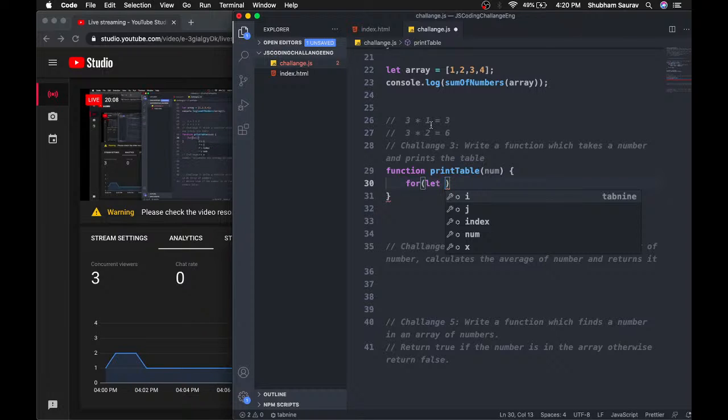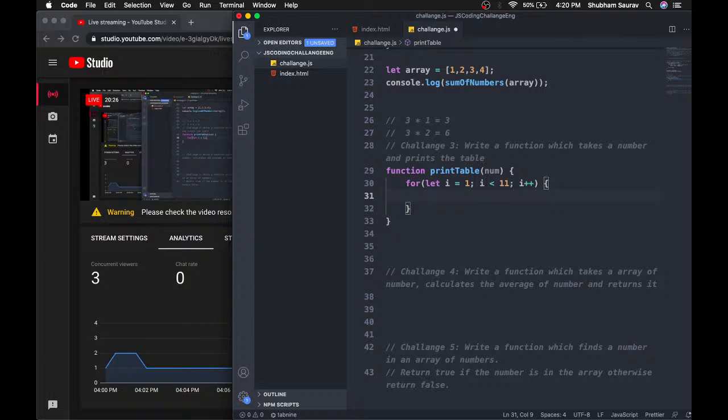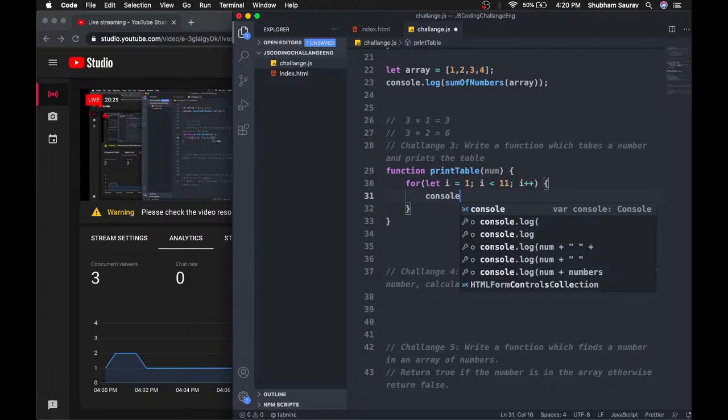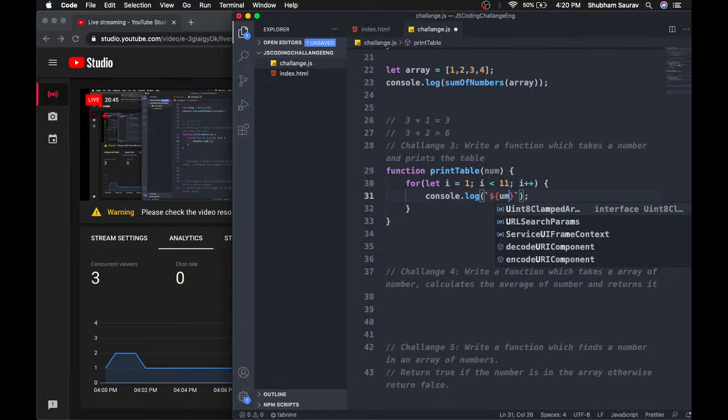So let I equal to, and now here I'm going to say 1 because we don't want to start from 0, we have to start from 1. All right, and I is less than 11 because we want to end at 10. And then I plus plus, pretty basic stuff, and here we have to print it. We don't want to return anything, we just want to print the elements. So here I'm going to use the backtick, which will allow me to embed some expression in this line of a statement.